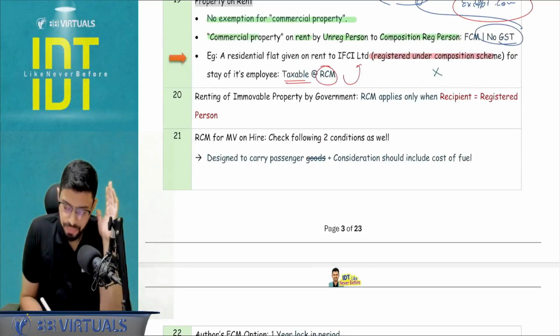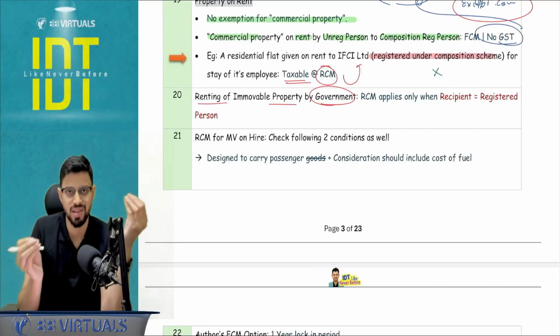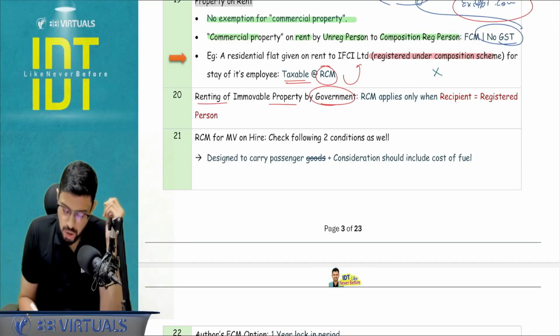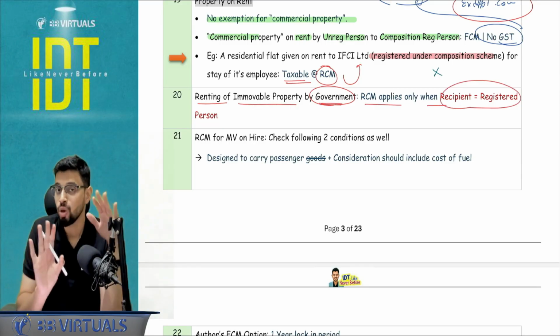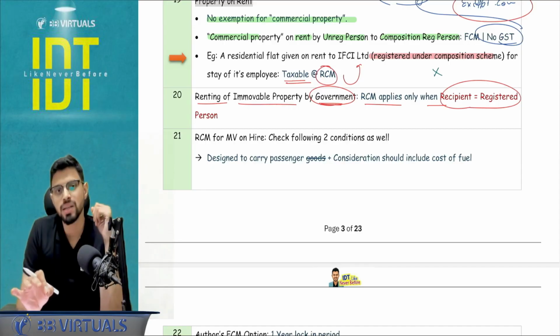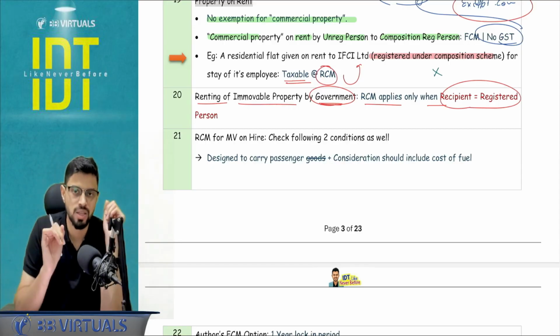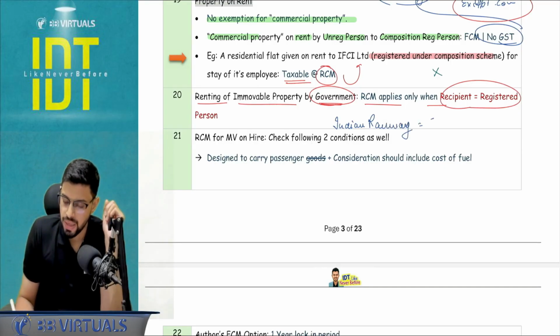Okay, next. Renting of immobile property by the government. I hope you will see that video. I am stressing it again and again. It's a very important one. So for renting of immobile property by the government, RCM will apply only when the recipient is registered. Not if he's unregistered and then he's liable to get registered. No, already he's registered, then RCM will apply, otherwise forward charge mechanism. But in case of Indian Railway, if you see it as a supplier, it is always going to go under the forward charge mechanism.